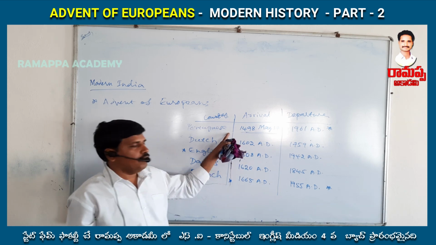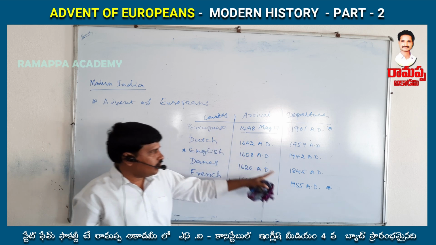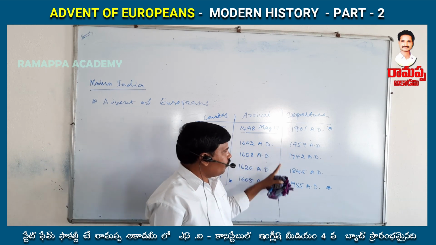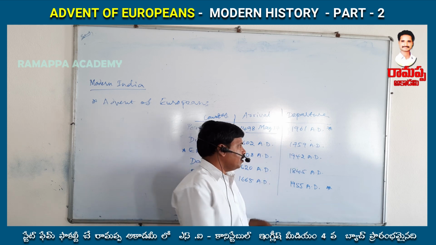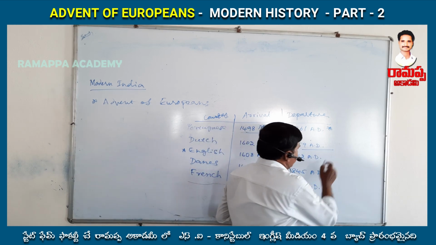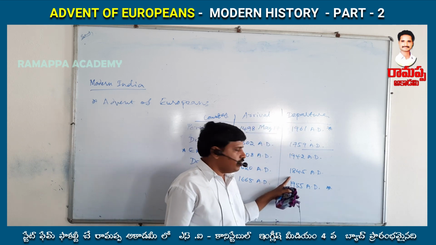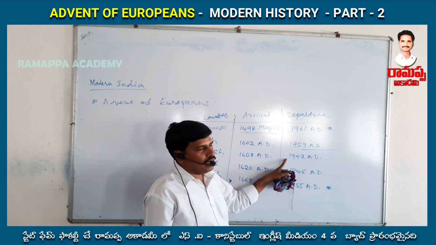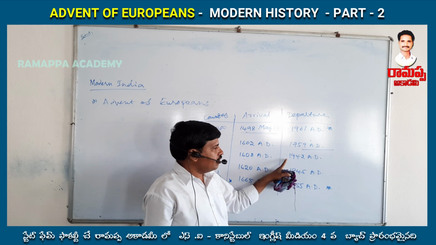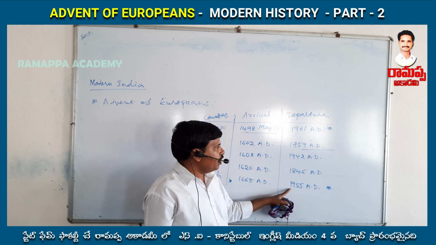And who came to India first? That is the Portuguese. And who went from India initially? The Dutch went from India first. In second position, the Danes. In the third position, the English went from India, and in the fourth position, the French went from India.